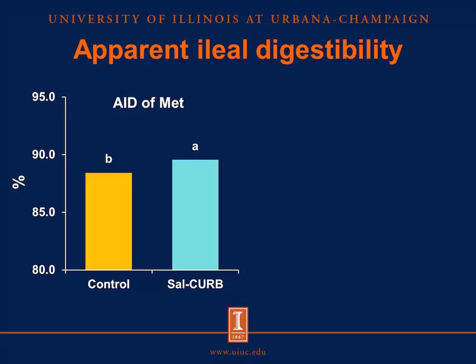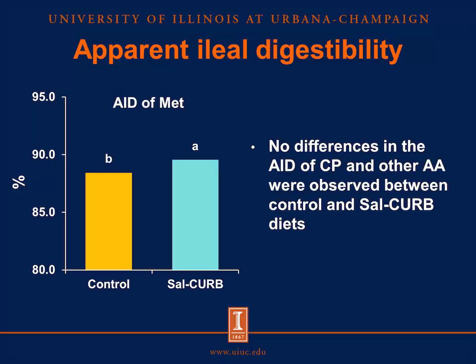So from this figure we can say Sal CURB treatment increased the apparent ileal digestibility of methionine. But there was no difference in the AID of crude protein and other amino acids observed between control and Sal CURB diets.